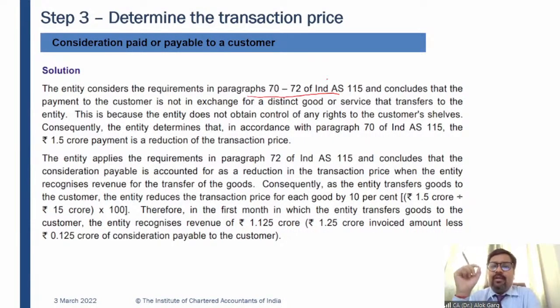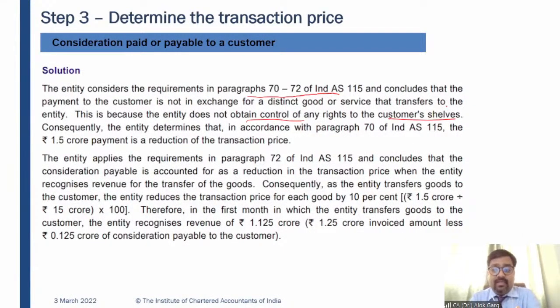You can write that as per the requirement of Ind AS 115, the entity concludes that in this case study, the payment to the customer is not in exchange of any distinct goods and services that transfer to the entity. Why? This is because the entity does not obtain control of any rights to the customer shelves, right?